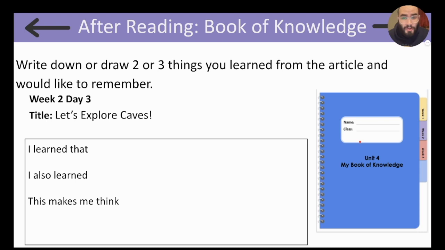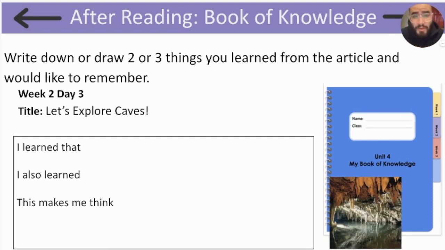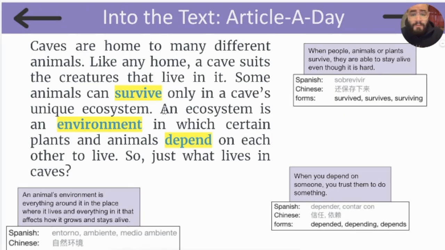Now take out your book of knowledge and write down 2 or 3 things you learned from the article and would like to remember. Pause the video and take a moment to do so now. As usual, I'm going to go back into my article a day to find information that I can add to my book of knowledge. The first thing I learned is that an ecosystem is an environment in which certain plants and animals depend on each other to live.